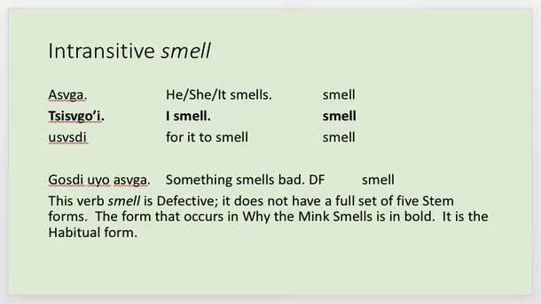Intransitive smell. Ashanga: he, she, it smells. Jishangoi: I smell. Ushanti: for it to smell. Something smells bad, from the Durbin Feeling Dictionary.